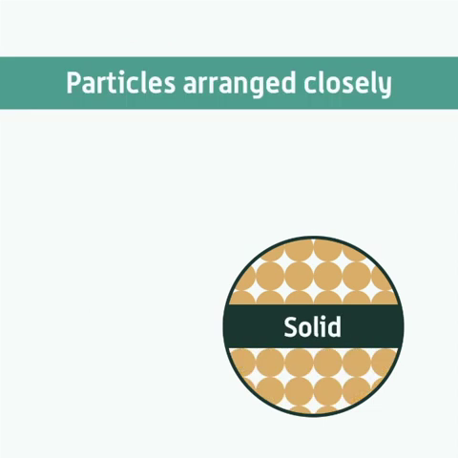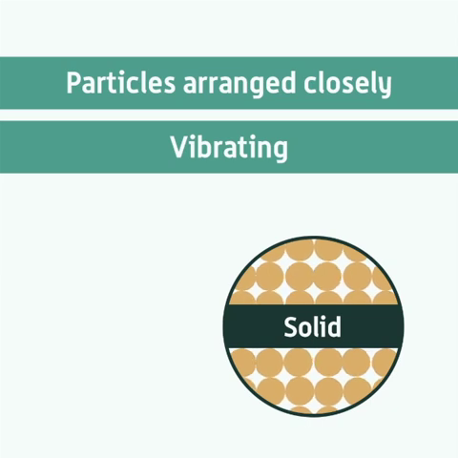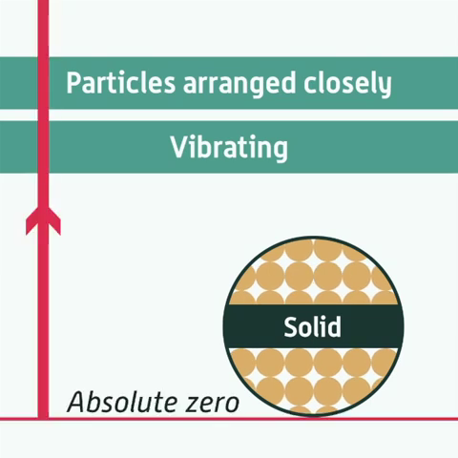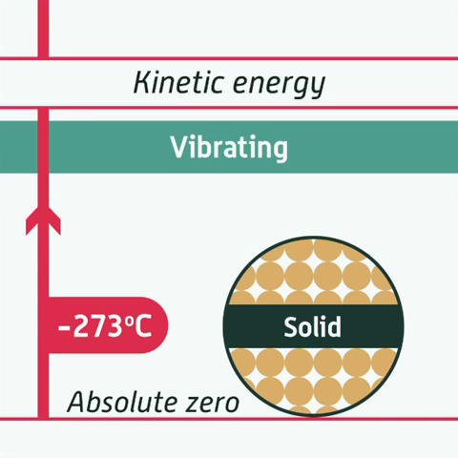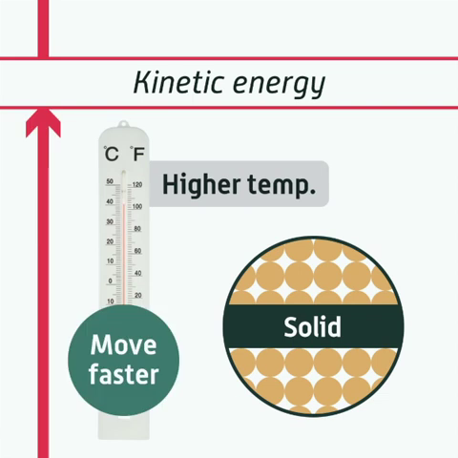In a solid, the particles are arranged very closely together in a uniform arrangement. They're not still but are vibrating. All particles at a temperature above absolute zero, which is minus 273 degrees Celsius, have kinetic energy and will move to some extent. The higher their temperature, the more kinetic energy they have, and the faster they'll move.